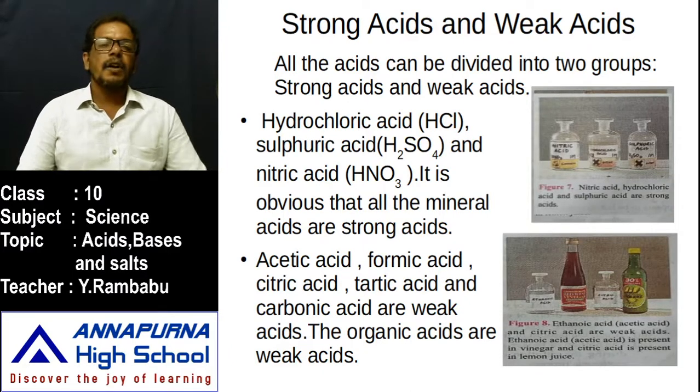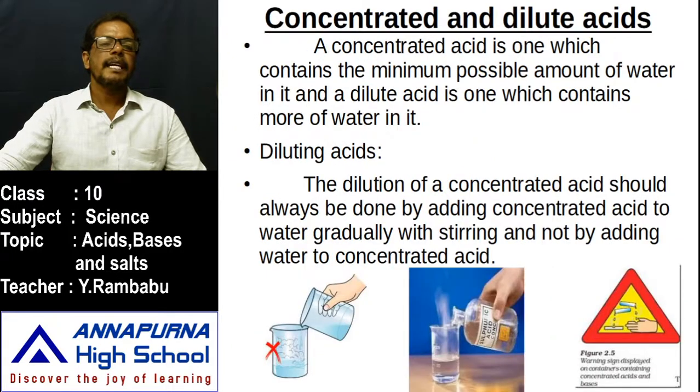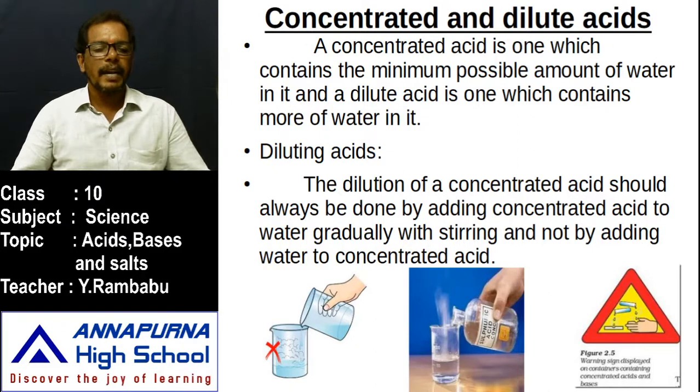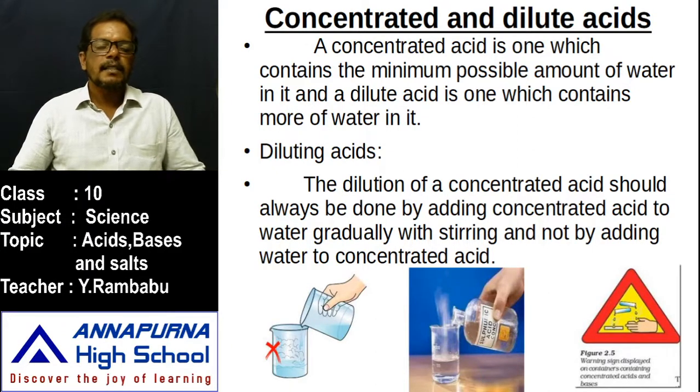Then these strong acids, hydrochloric acid, sulfuric acid, nitric acid, are used in our lab. If they are used in the concentrated form, it is very dangerous. Why? They burn our hands or clothes, or even if dropped on metal, that metal is also eaten up by the acid. That's why these are called concentrated acids. What we call mineral acids are highly concentrated acids.